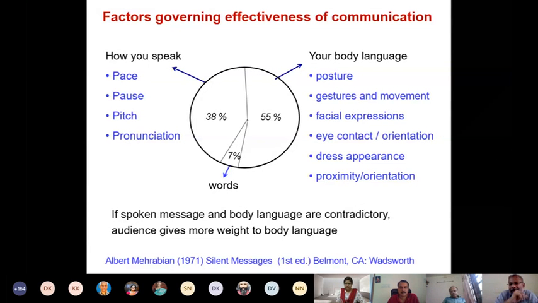Similarly, pause. Okay, that is, do you pause between 2 sentences? Or if you want to emphasize some word, then do you pause before and after that word? Because the moment you introduce pauses on either side of a word or a set of words, then that word or set of words acquires importance in the mind of the audience. So these things are very important.